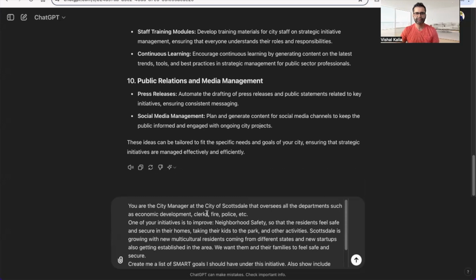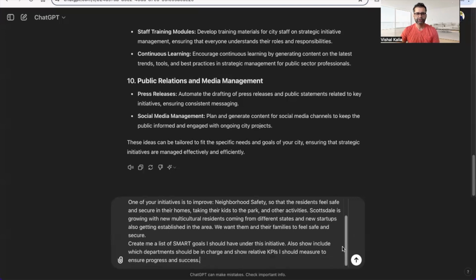So let's say you are the city manager at the City of Scottsdale that oversees all departments such as economic development, clerks, and fire. One of your initiatives is to improve neighborhood safety so that the residents feel safe and secure in their homes, taking their kids to the park and other activities. Scottsdale is growing with new multicultural residents, new startups, and so on. So create me a list of SMART goals that I should have under this initiative. Also include which department should be in charge and show relevant KPIs I should measure to ensure progress and success.